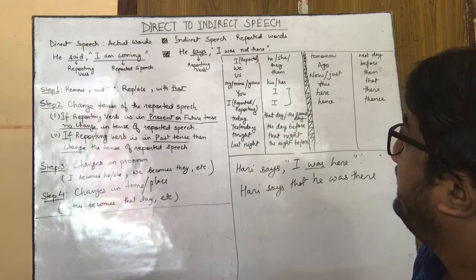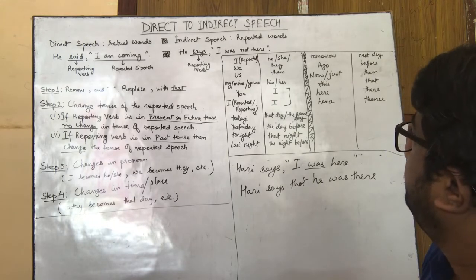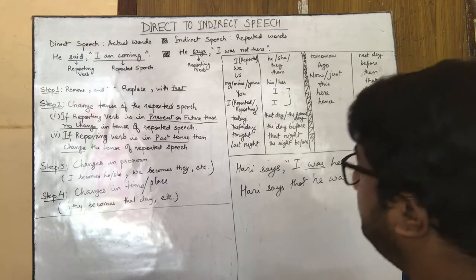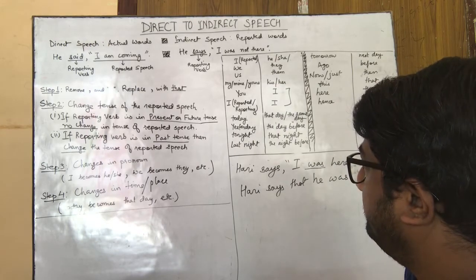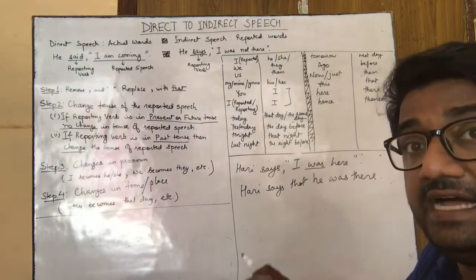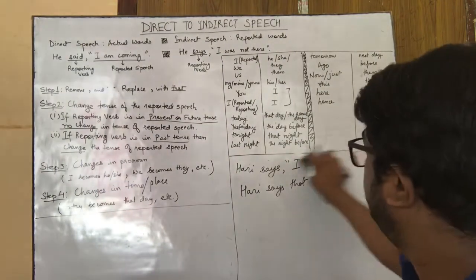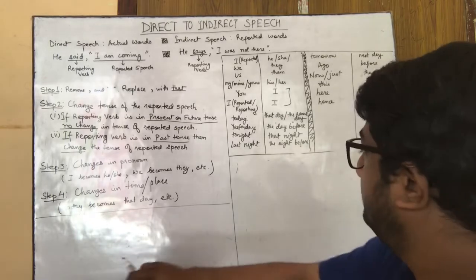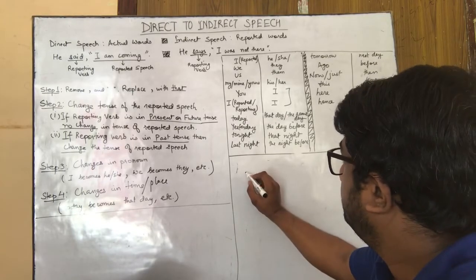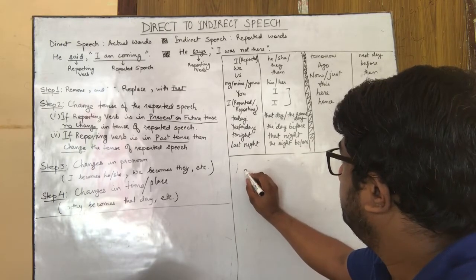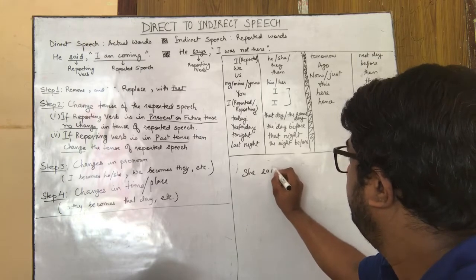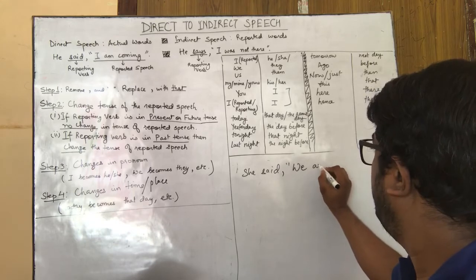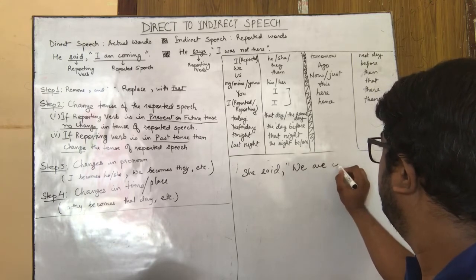So I think this covers most of it. So in this way, let's take an example of we and us as well, right? As our last example, she said, "We are coming."